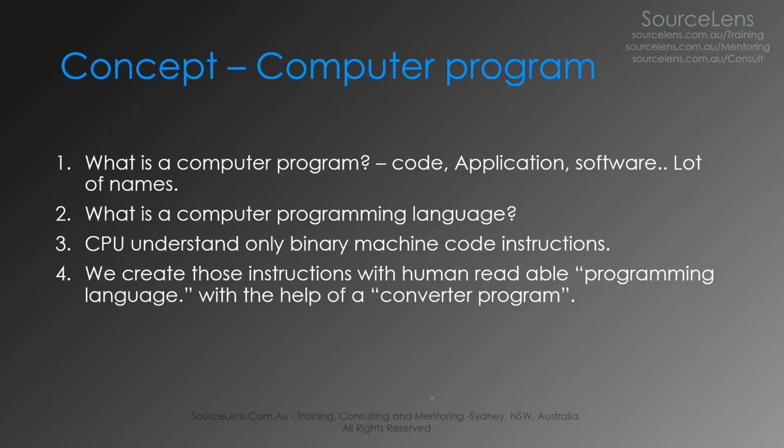That summary brings us to the first concept we're going to learn. What is a computer program? We have already discussed a little bit about computer programs, but we have not discussed them in detail. You might have heard different names for a computer program. Some people call it code, application software, app, application, software. All this is pointing to some kind of code, machine code, which is generated by a programming language.